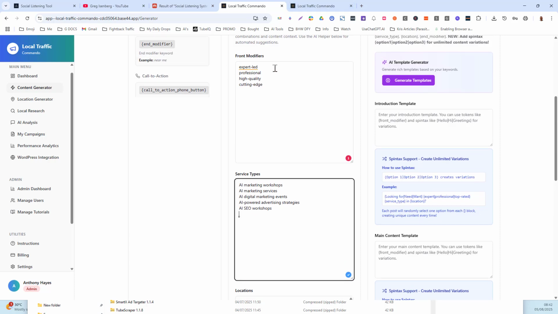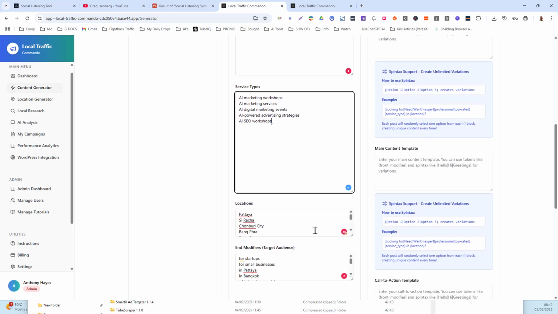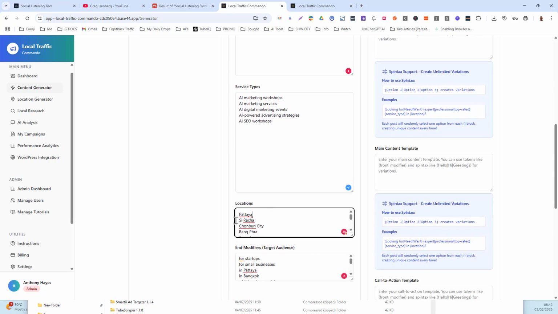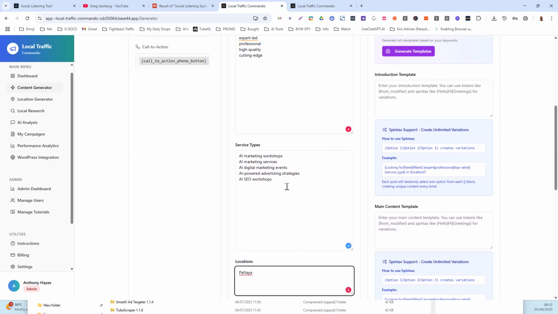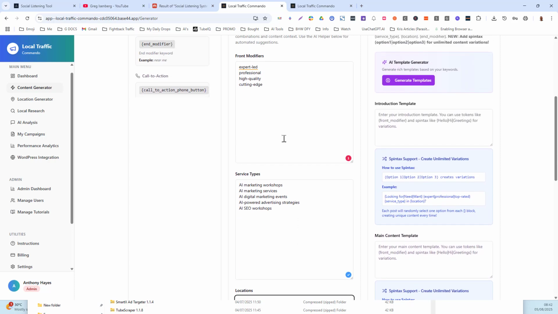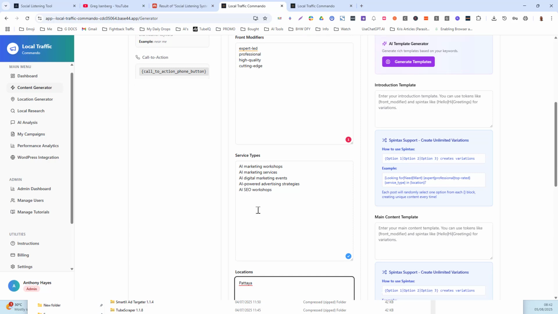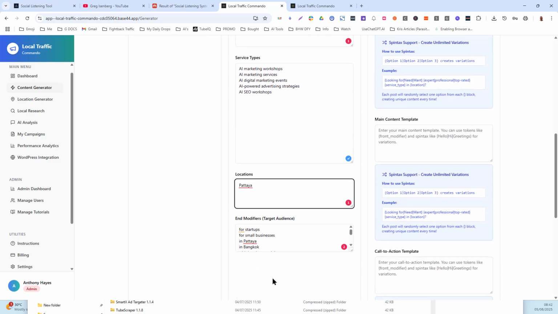Okay, so what have I got here? I've got 4 of these, 5 of these, that's 20. Now, if I cut my locations down and just have Pattaya, I've still got 20. Okay, means I don't need to travel. Okay, so I've got 4 times 5, 20 times 1 is still 20. And then I can cut this down.